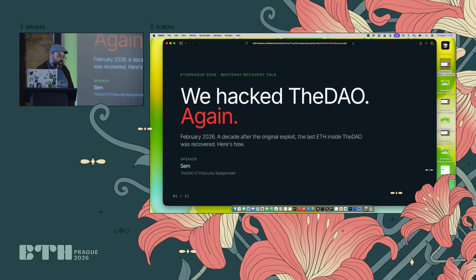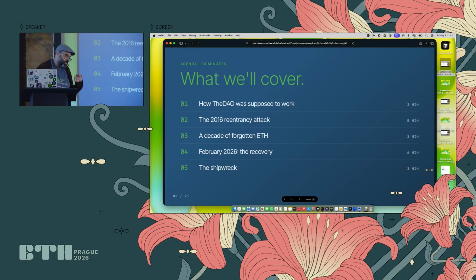Because the DAO is a project that is resuscitated. So basically, in this talk, we are going to give a little bit of archaeology and a little bit of how did we grab the funds from a forgotten contract that was there for 10 years with around $100,000 for a long time.